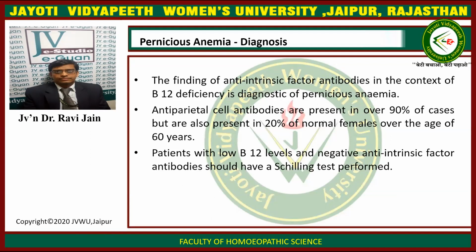The diagnosis of pernicious anemia. The finding of anti-intrinsic factor antibodies in the context of vitamin B12 deficiency is diagnostic of pernicious anemia. Antiparietal cell antibodies are present in over 90% of the cases, but are also present in 20% of normal females over the age of 60 years. Patients with low B12 levels and negative anti-intrinsic factor antibodies should have a Schilling test performed. So the Schilling test is important.